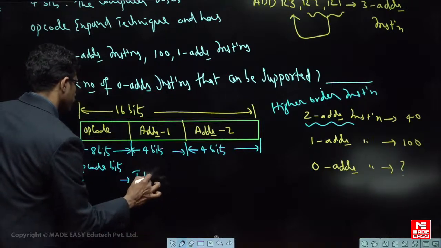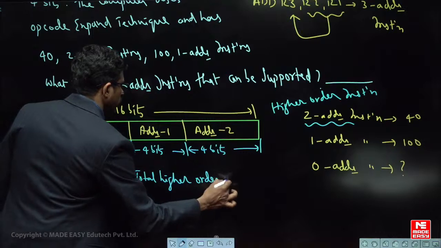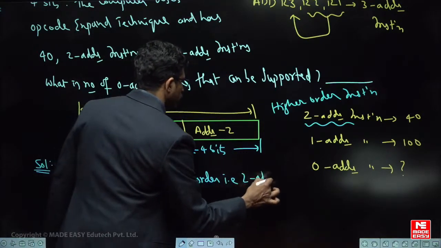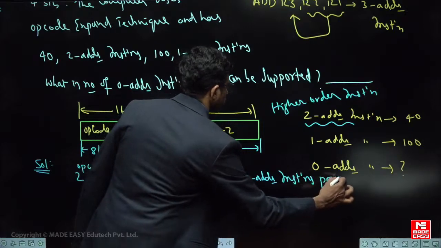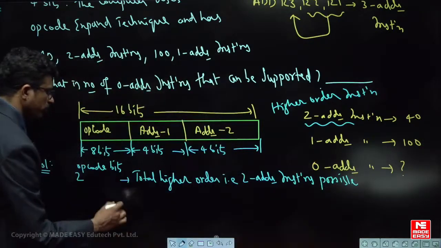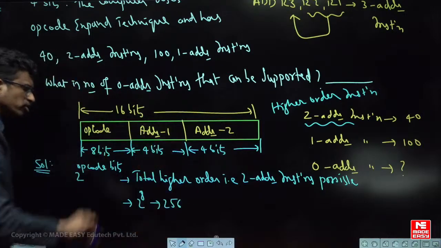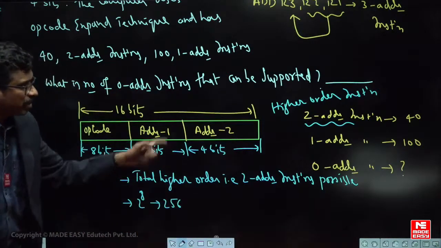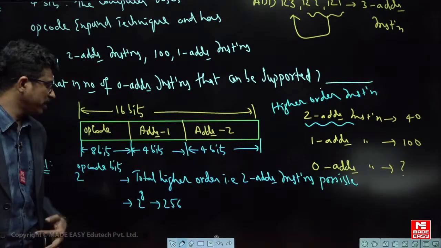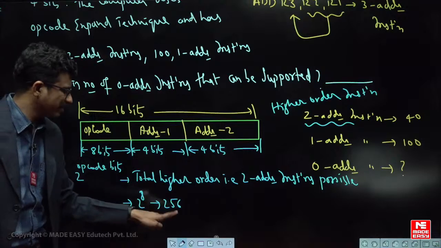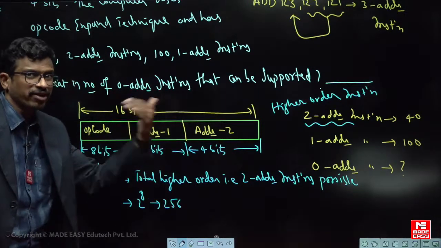Total higher order, that is 2 address instructions possible. Is it understood? So how many are possible actually? 2 power 8 is equal to 256 2 address instructions possible. That many were possible, but how many are taken here? Only 40. That means remaining codes, 256 minus 40, how much is it? 216. 216 different other operations can be for lower order instructions.